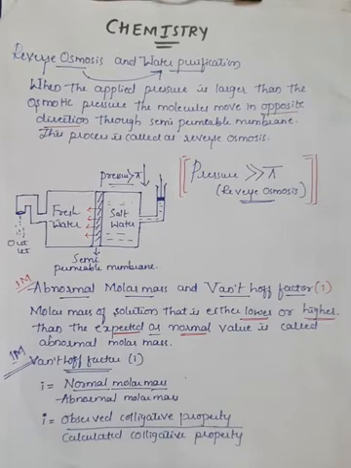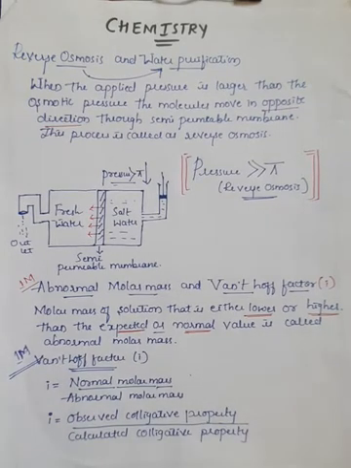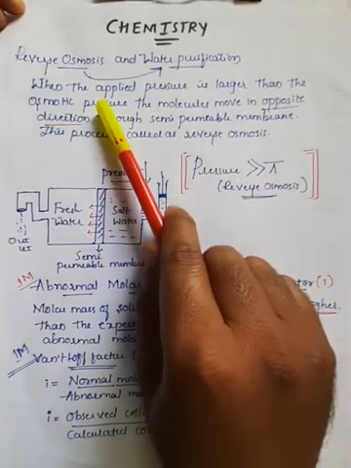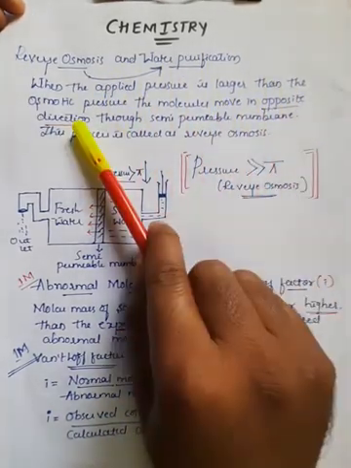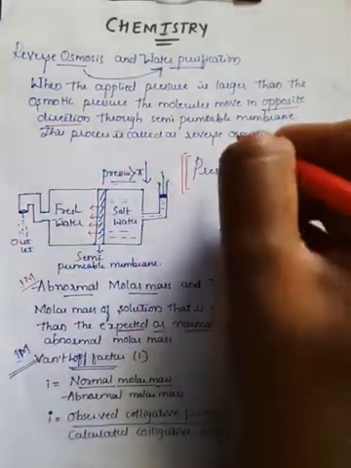And the last important part of this syllabus, so we are up to the ending of this concept, that is the solutions chapter. And the last part of this chapter is reverse osmosis and water purification, right? So reverse osmosis means whenever the applied pressure is greater than the osmotic pressure, then the molecules move in the opposite direction through a semi-permeable membrane, and this process is generally called reverse osmosis, right?